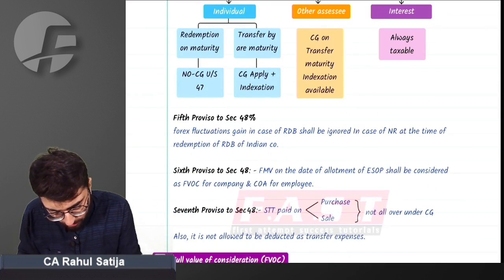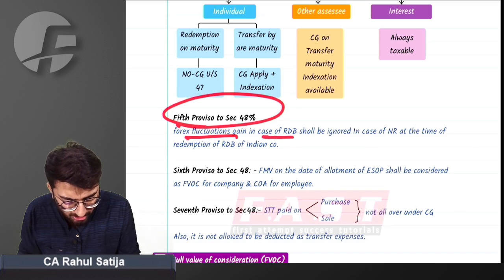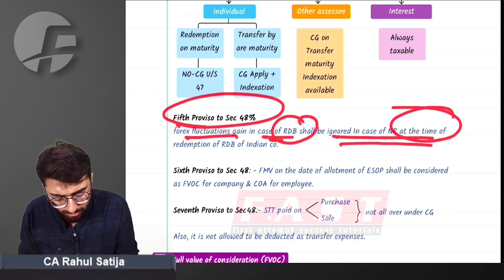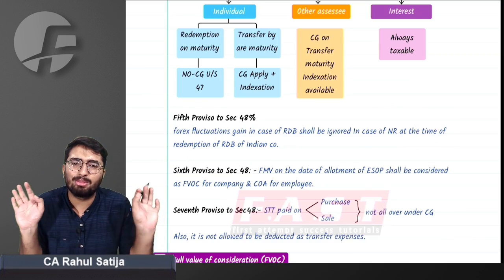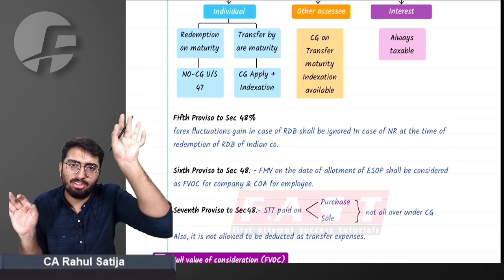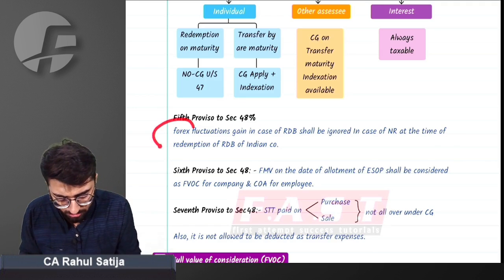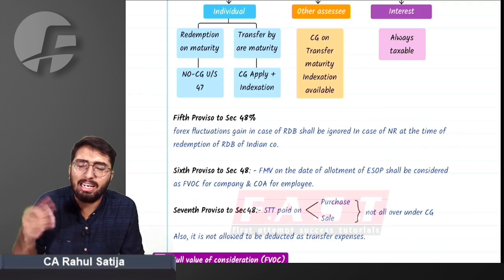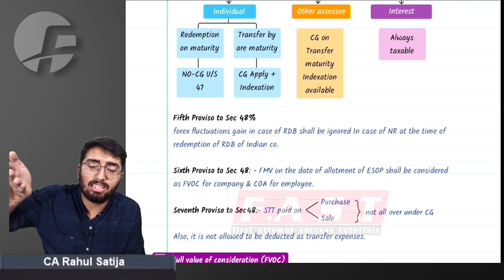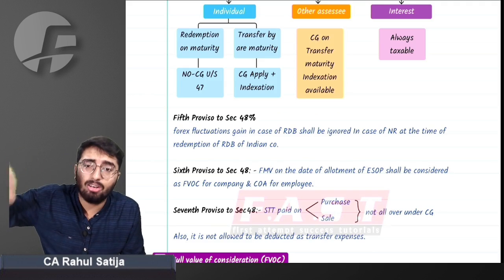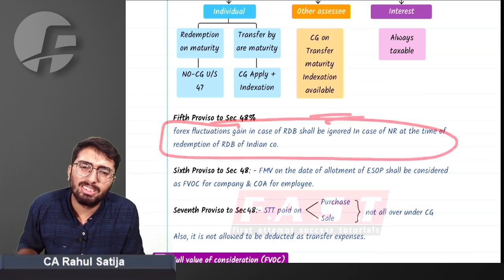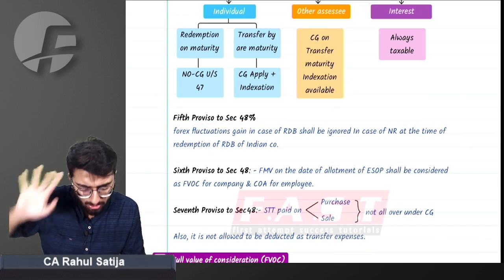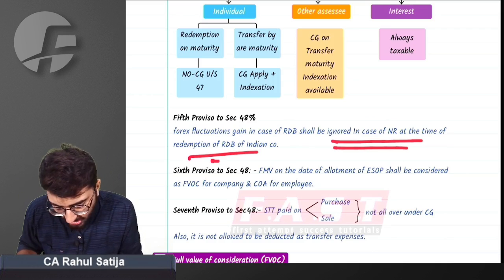Fifth proviso, same as the first proviso: foreign exchange fluctuations in case of RDB shall be ignored in case of a non-resident at the time of redemption of RDB. You can simply ignore this point, as we have calculated the first point. Again, any kind of foreign exchange fluctuation, gain or loss, will be ignored while calculating the gain on RDB. Same thing as we said for the first proviso.